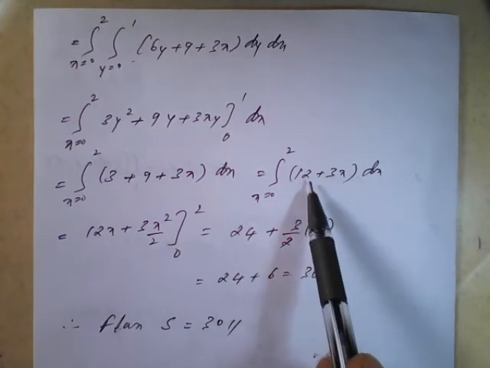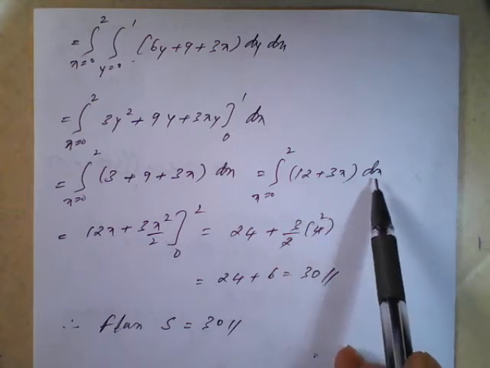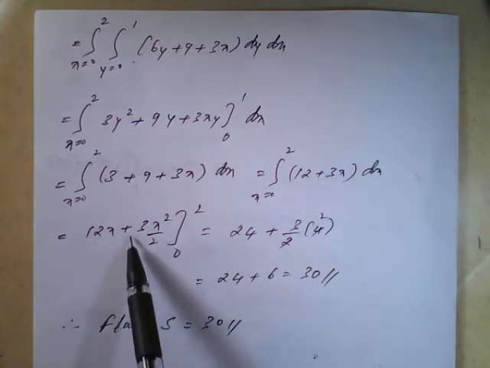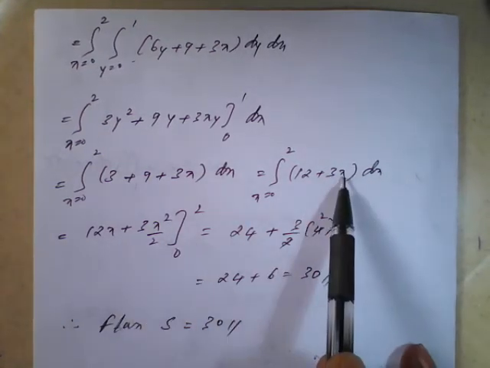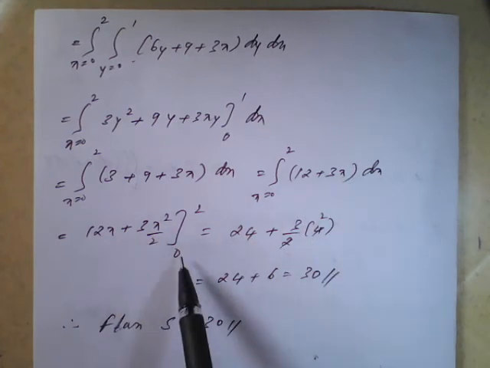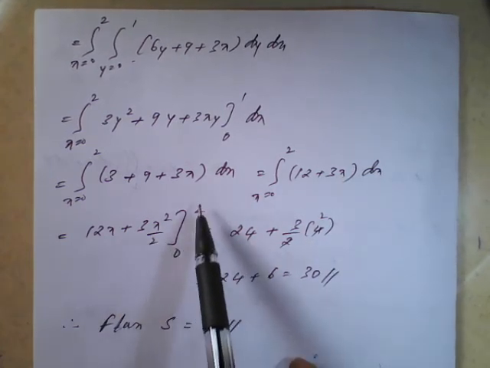So again we'll integrate 12 plus 3x with respect to x. It will become 12x plus 3 times the integration of x, which is x square by 2. Apply upper and lower limits, both limits.